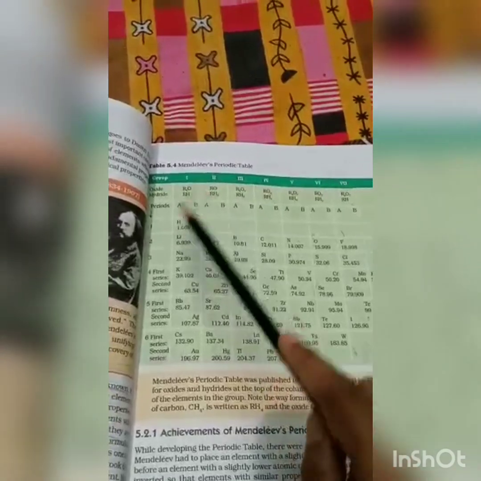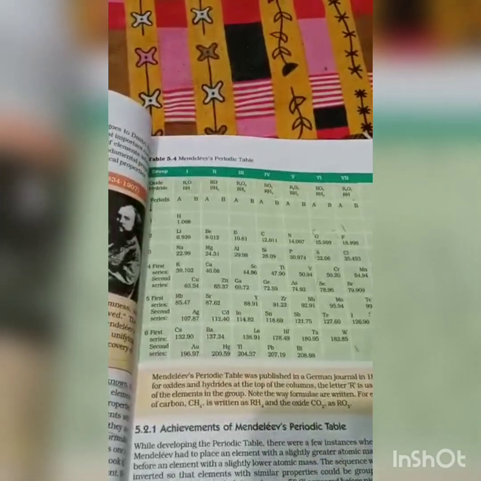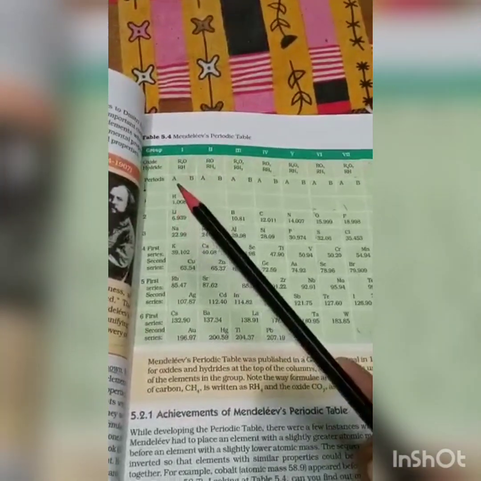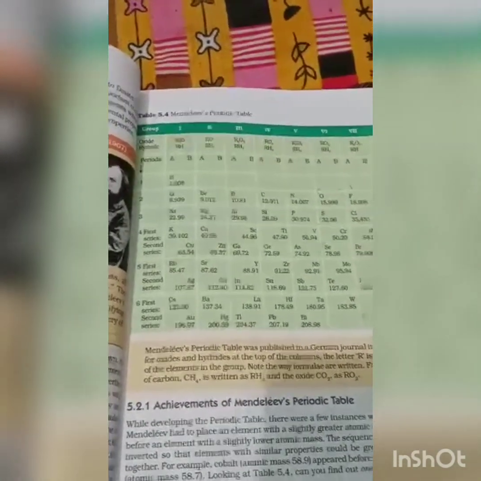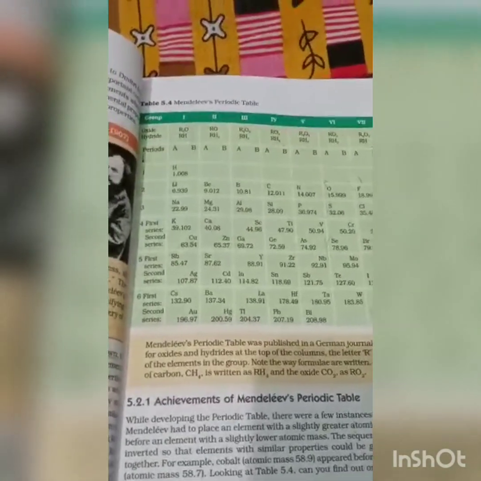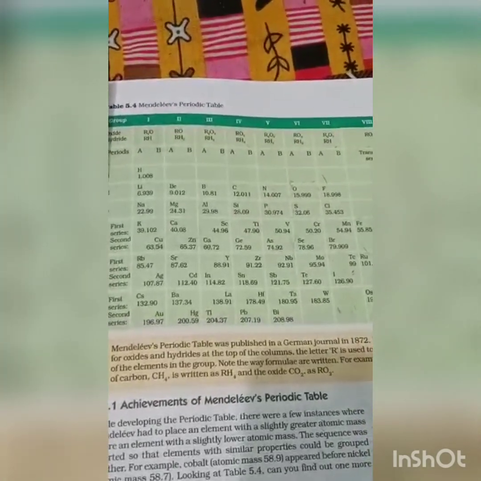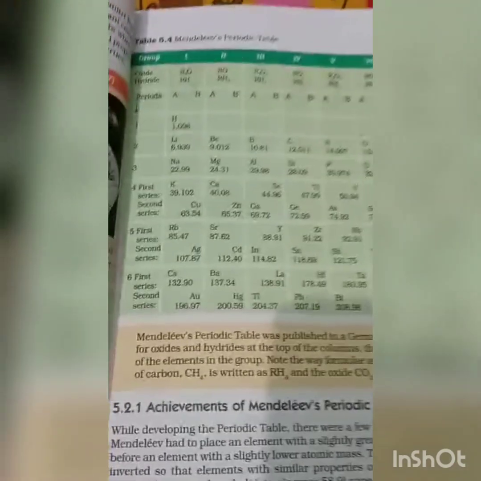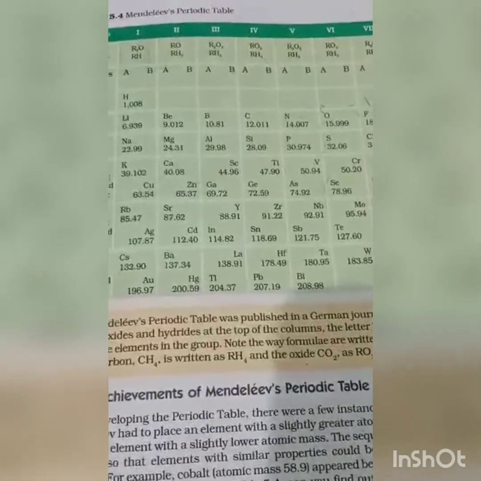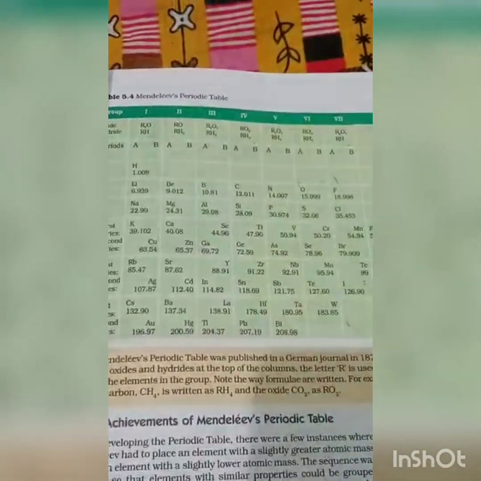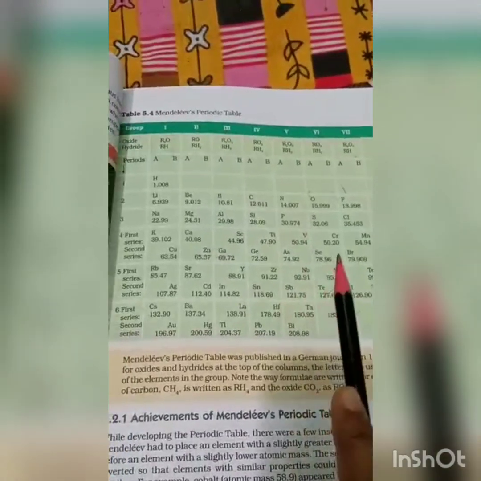It is a non-metal, but it is kept with the metals. So this is a drawback which is very easily observable by a layman also. And the third one is that there is no place for isotopes. Isotopes means elements with similar chemical properties but different atomic masses. So there is no place. Isotopes cannot be placed in the periodic table prepared by Mendeleev.